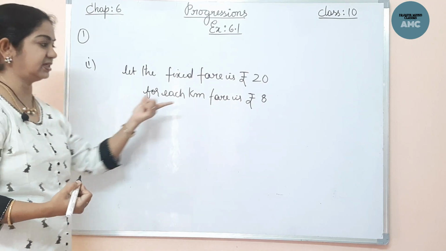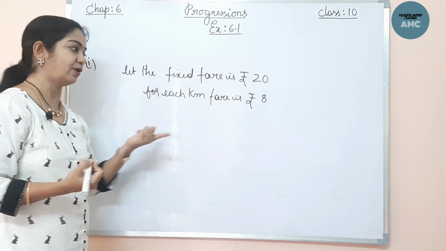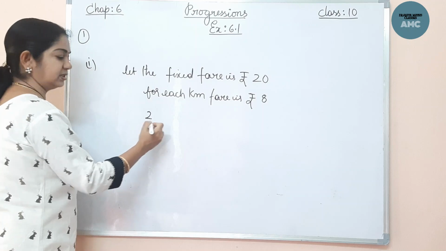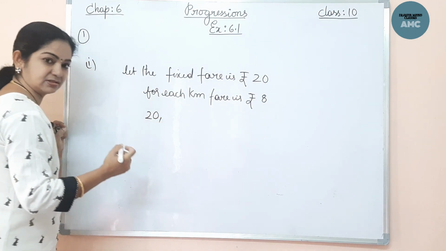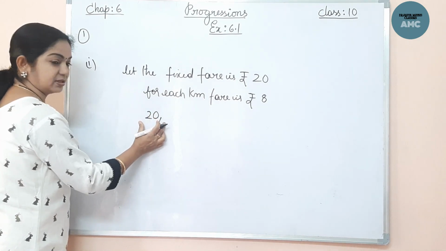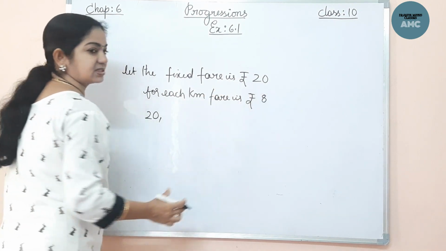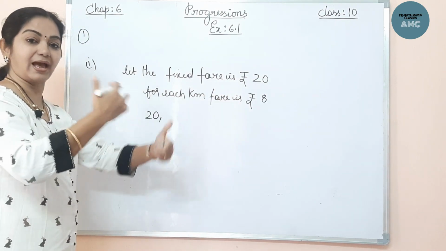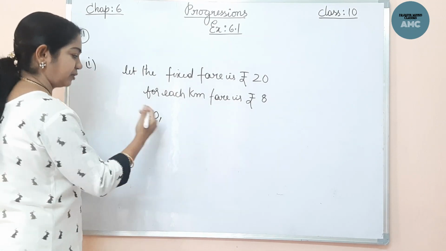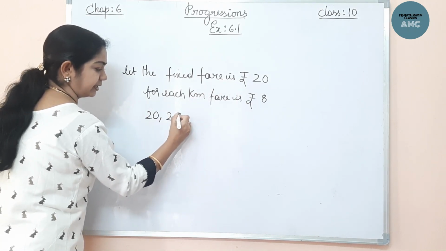Now how do we write the series? Now here what is asked is whether these situations form an arithmetic progression or not. Now the first, even if it doesn't move 1 kilometer, the charges are a fixed 20 rupees. Okay, the taxi charges. First it is constant, that is the first term, the same thing, 20. Now for every kilometer 8 rupees is charged. That means we have to add to the previous term to get the next term. Okay, for this previous term, if I add 8 rupees, that means I get 28.